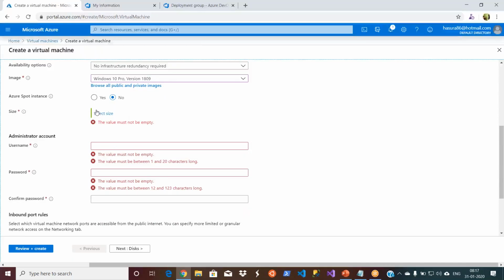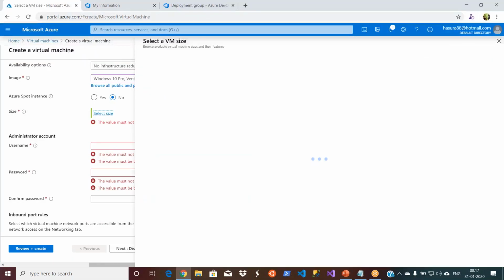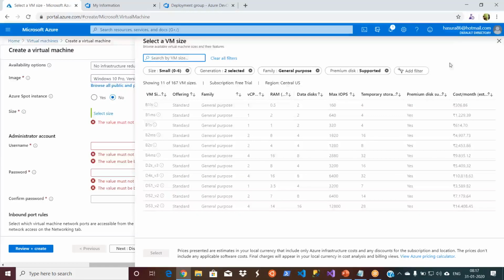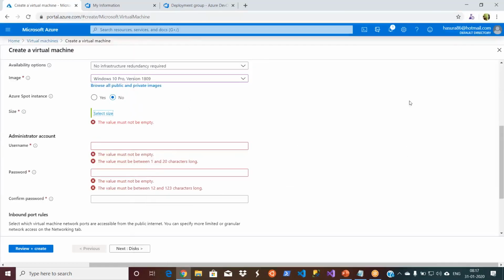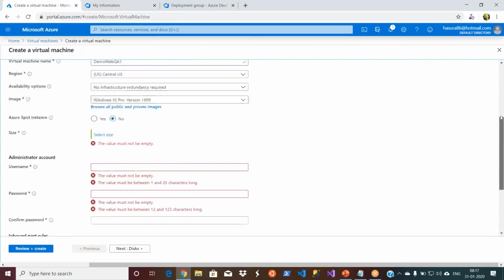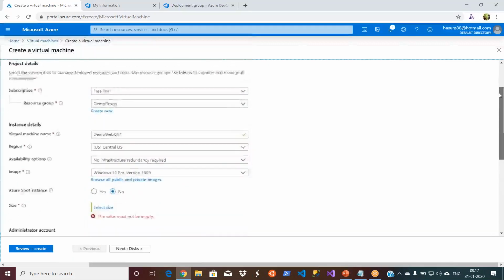Now, let me select the size. There might be some free trial issues.